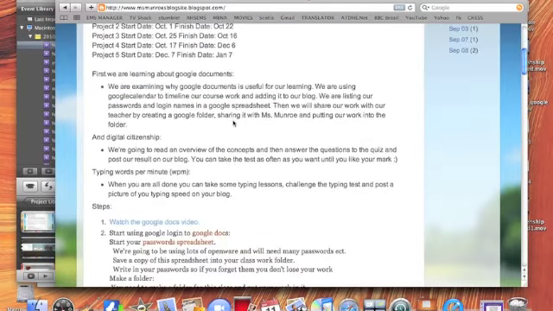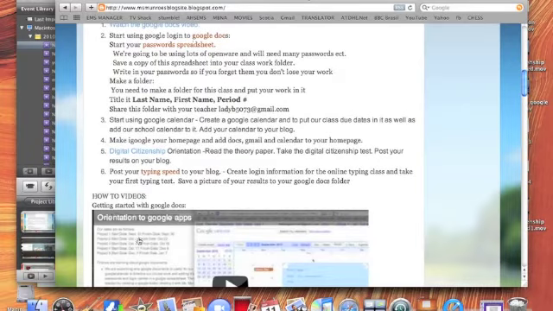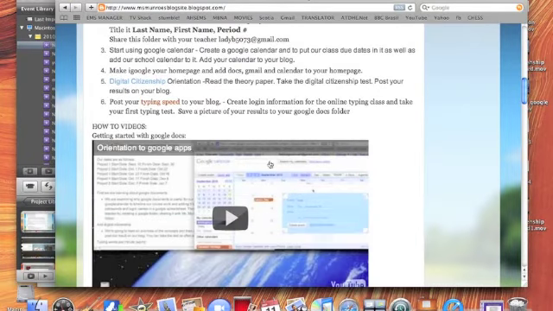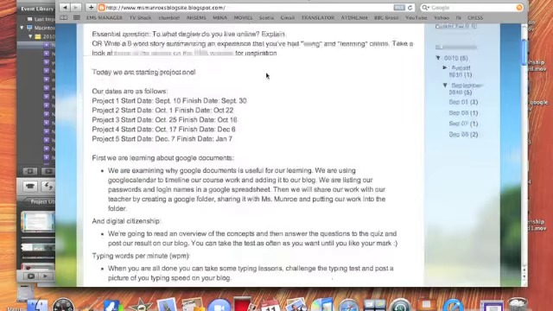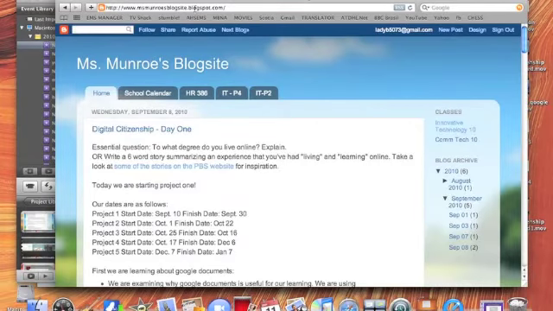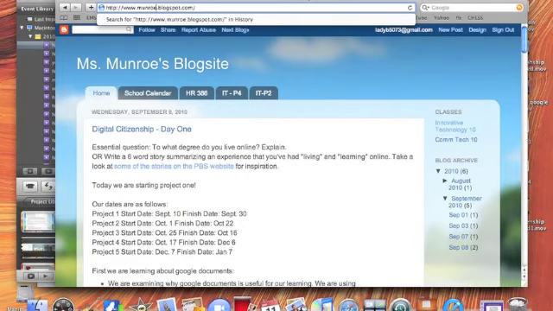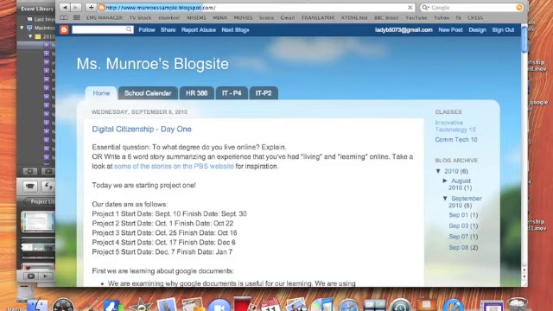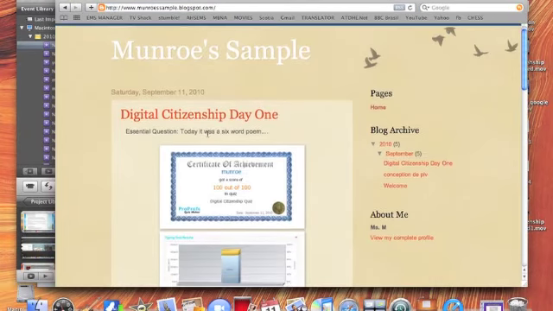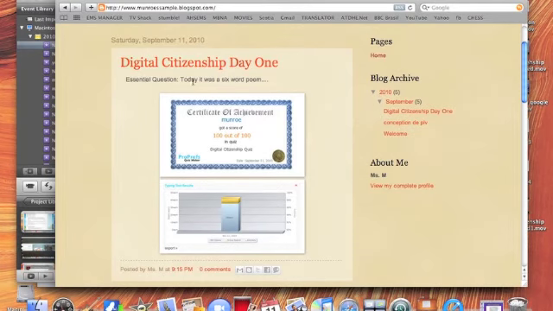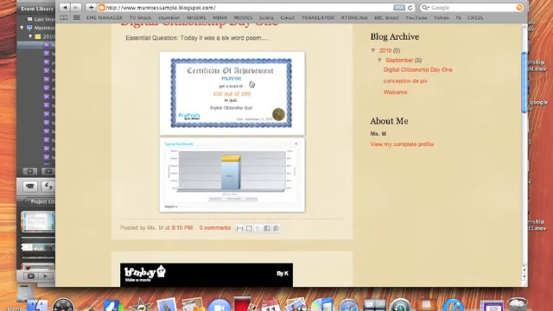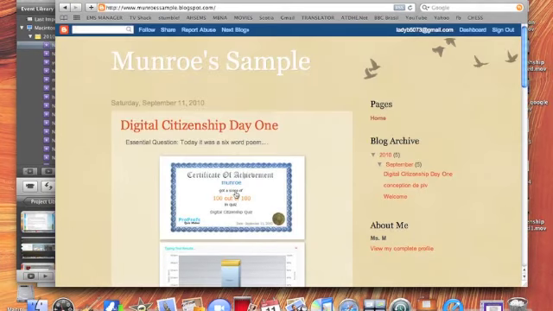So when you're done, you should have done all of these different steps, got all of this stuff done, watched the video if you needed to, and if you go to the sample blog that I have, which is under Monroe's sample, and I think I'll make it a link, you should have uploaded and posted digital citizenship, your essential question, done your quiz and your typing tests, and of course done all of the Google stuff that you had to do earlier.